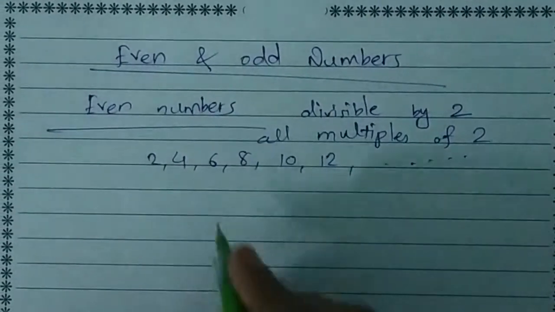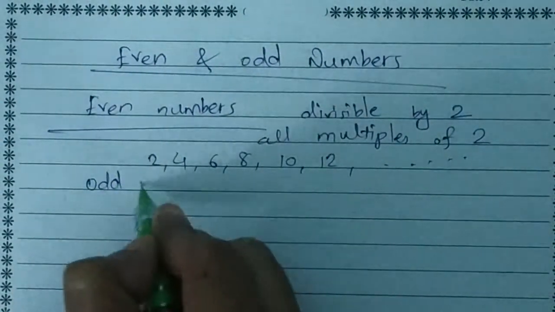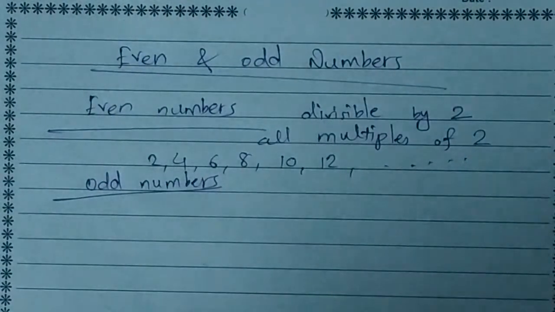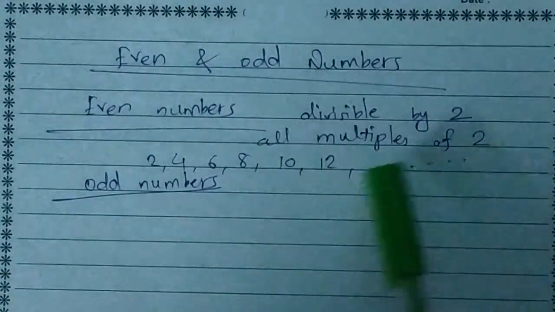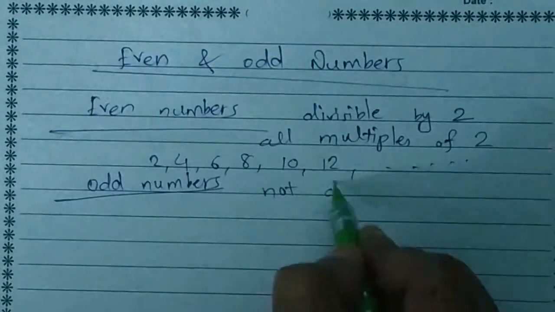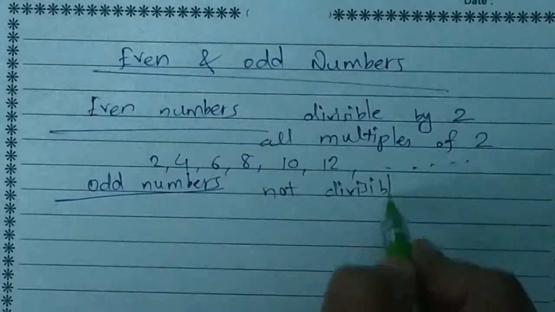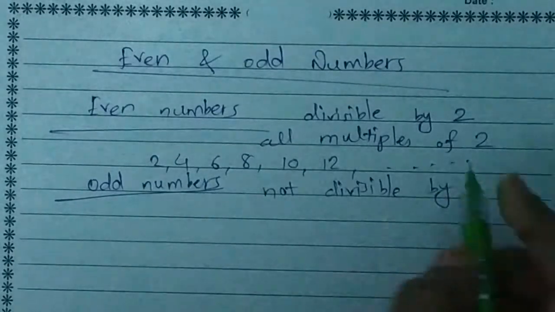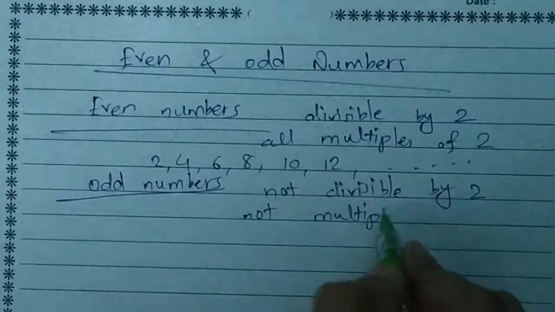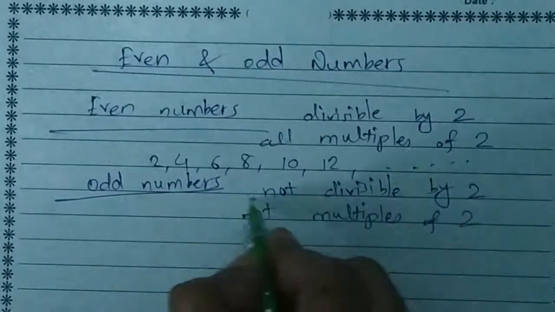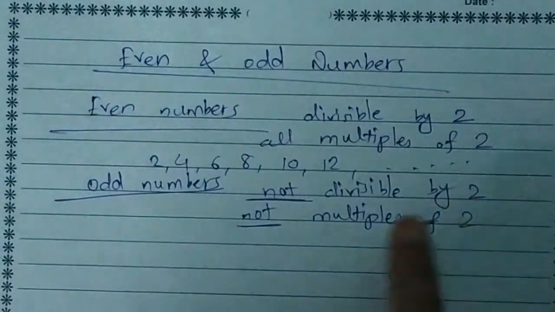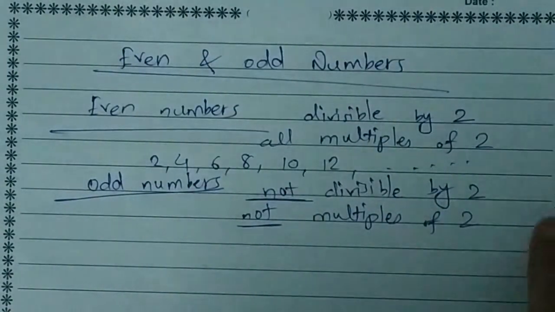Now we have odd numbers. So what are odd numbers? All the natural numbers which are not exactly divisible by 2, or they are not multiples of 2. Here I will underline this "not". Odd numbers are not divisible by 2 as well as they are not multiples of 2.